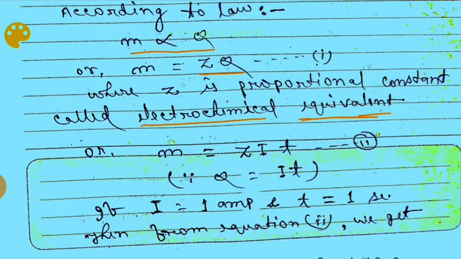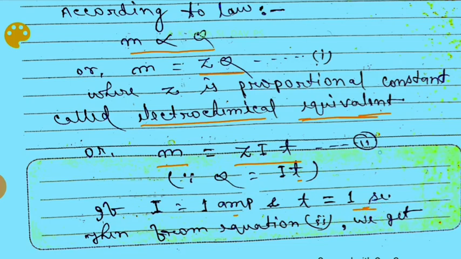Suppose we can write m is equal to ZQ as also m is equal to ZIt, as Q is equal to It. Let I be equal to 1 ampere and t be equal to 1 second.